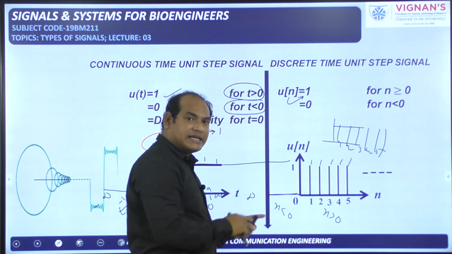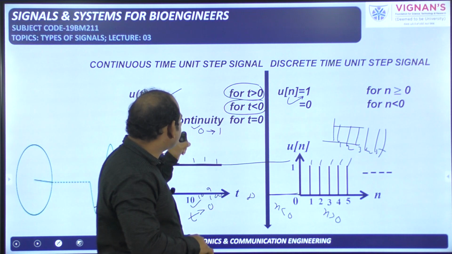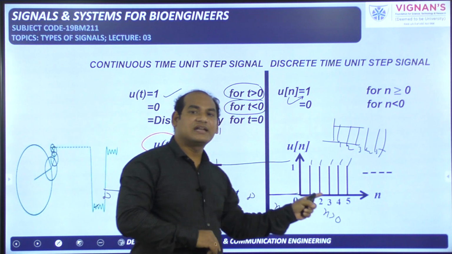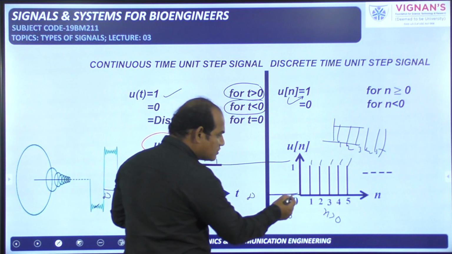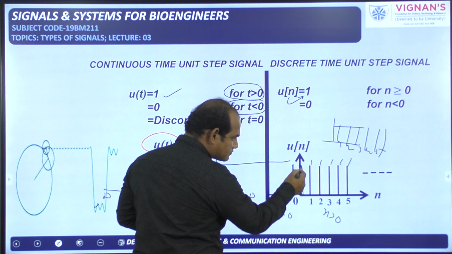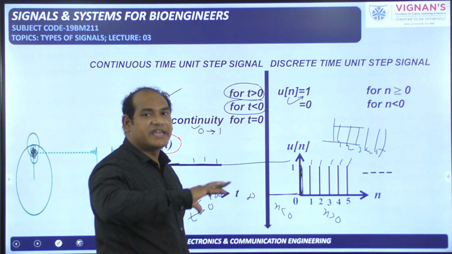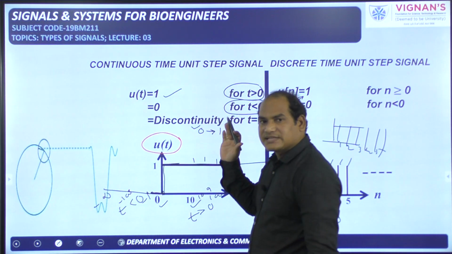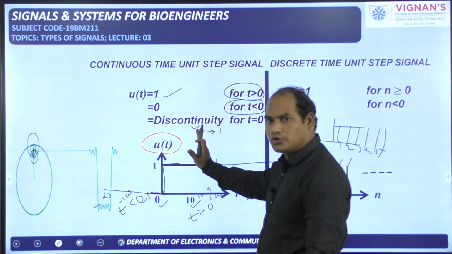One difference between these two is that we said there is a discontinuity at t is equal to 0 in case of u of t, but here at n is equal to 0 also amplitude is 1 only. So while defining these two, you should be careful while writing n is equal to 0 or t is equal to 0. In case of the continuous time unit step signal at t is equal to 0, there is a discontinuity from 0 to 1.